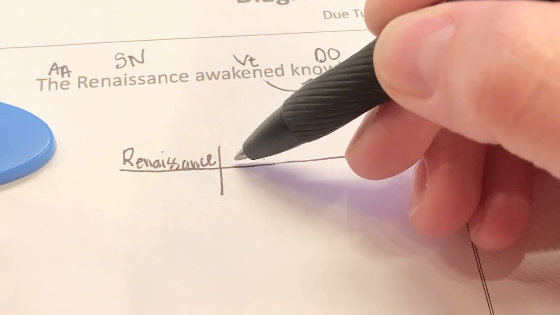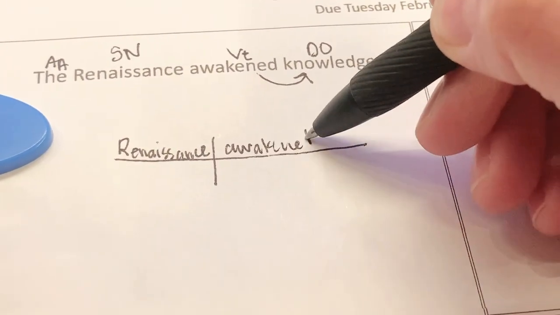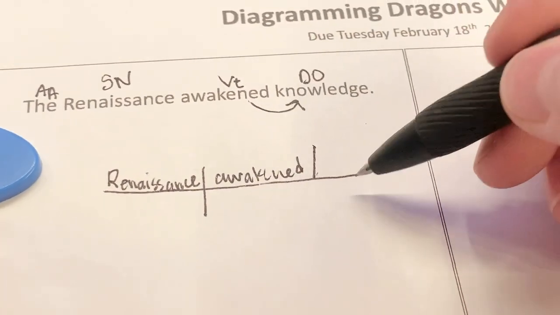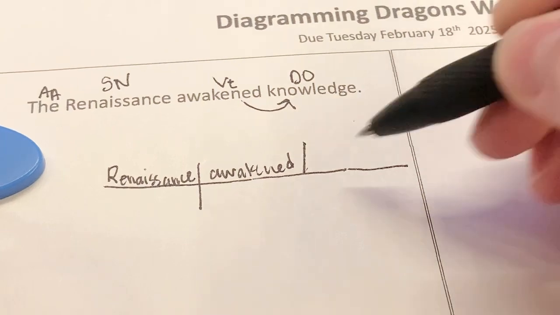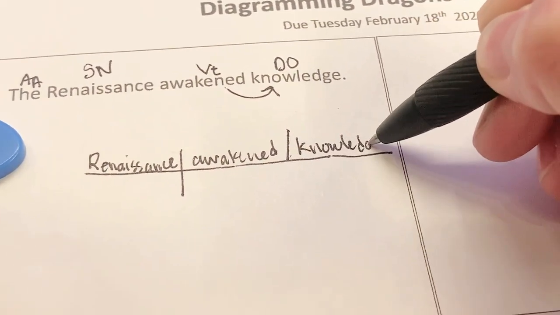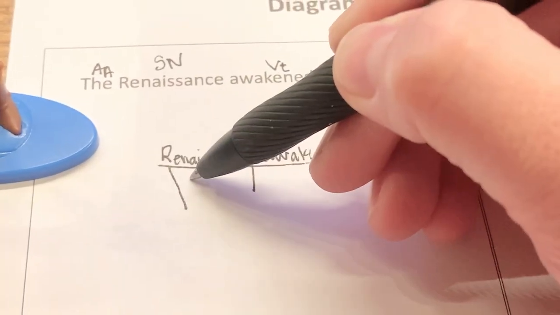What goes on a verb? Awakened. What goes on this line? And this is not curved back because it's not reflecting or replacing. Knowledge. The. And what are we going to do with this one?